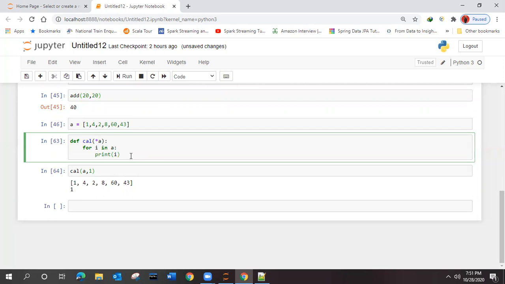We have seen the example of the recursion function. Hope you remember. What example have we seen? For iteration, we have seen the for loop, and factorial. Factorial example we have seen, right?